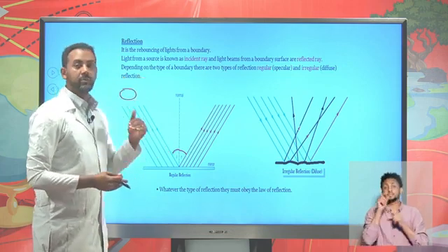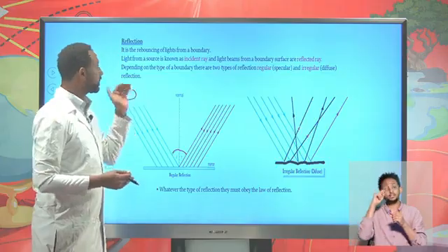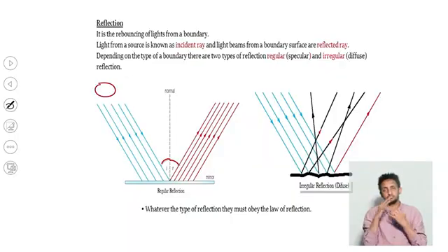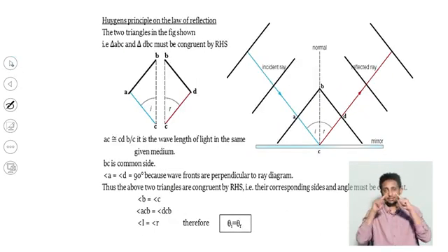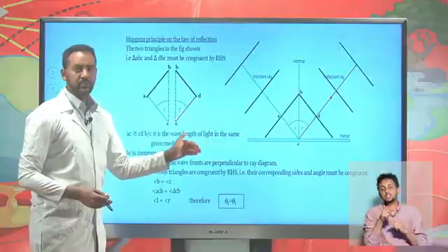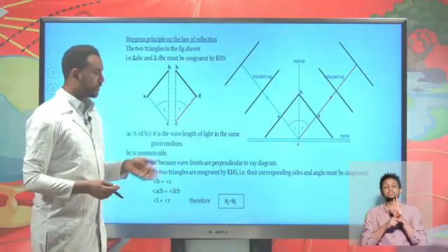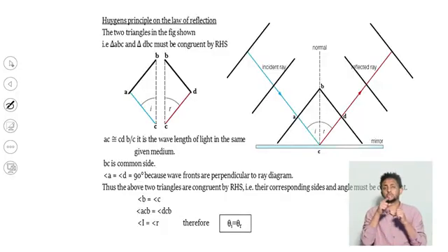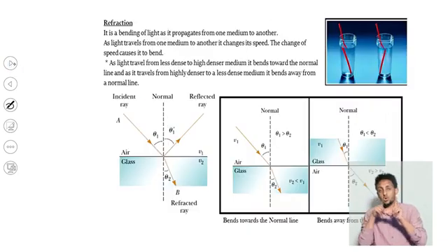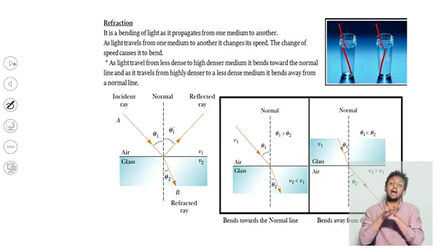And it's possible to apply Huygens principle to prove reflection. It's a mathematical approach that we are going to follow using similarity of triangles. It's possible to apply it and prove that Huygens principle obeys the law of reflection. Okay, it's possible, and you can find it in your physics textbook. So it's possible to use a mathematical approach, similarity and congruency of triangles. And the other property of light is refraction.